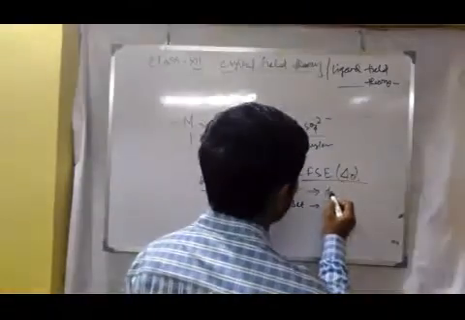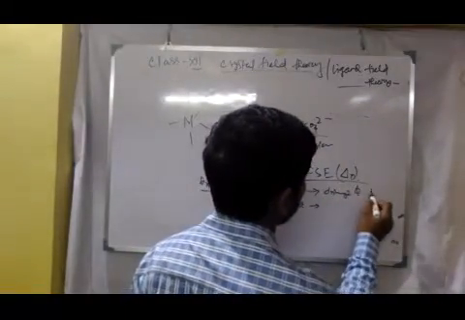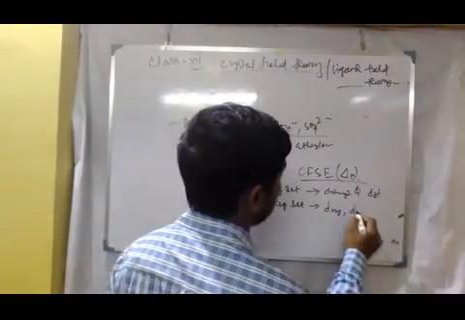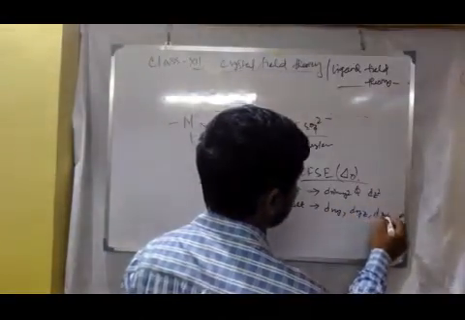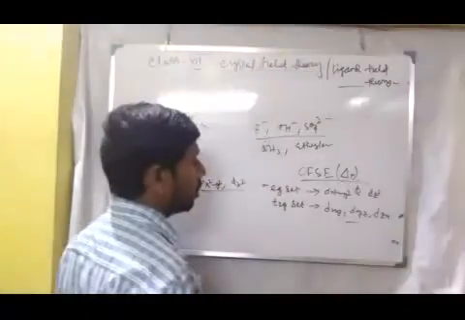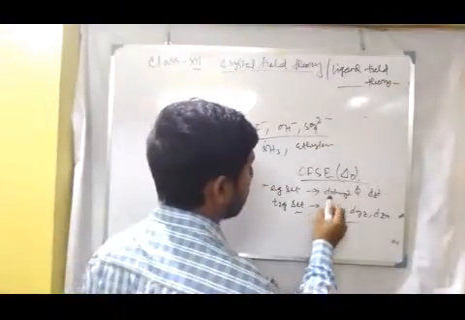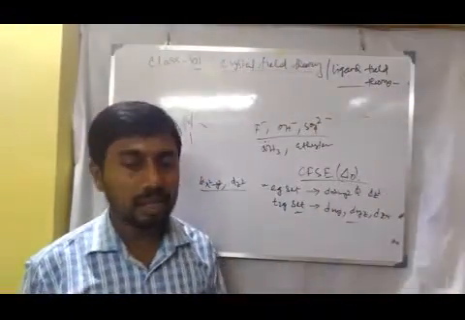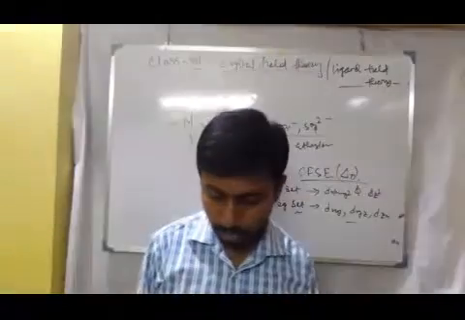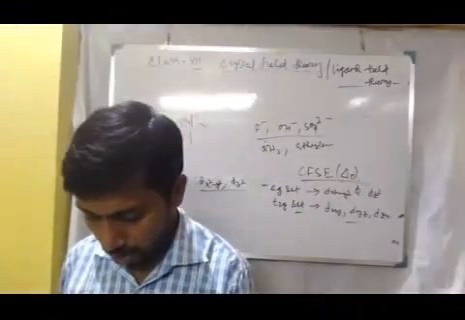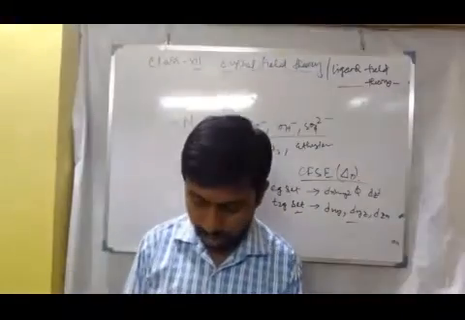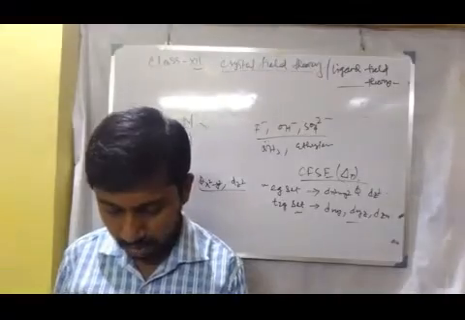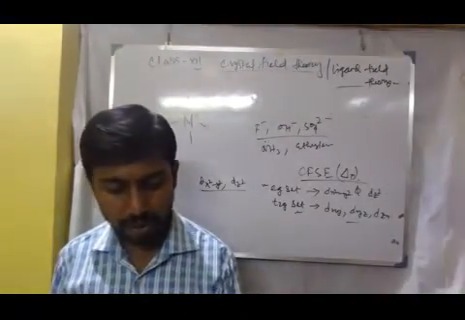So the energy of the dx square minus y square and dz square will be higher, but the T2g set, dxy, dyz and dzx, have lower energy. That is triply degenerate and this is doubly degenerate. So these are the Eg set and T2g set. Now what about the CFSE? That depends on the nature of the ligand and the geometry of the complex.